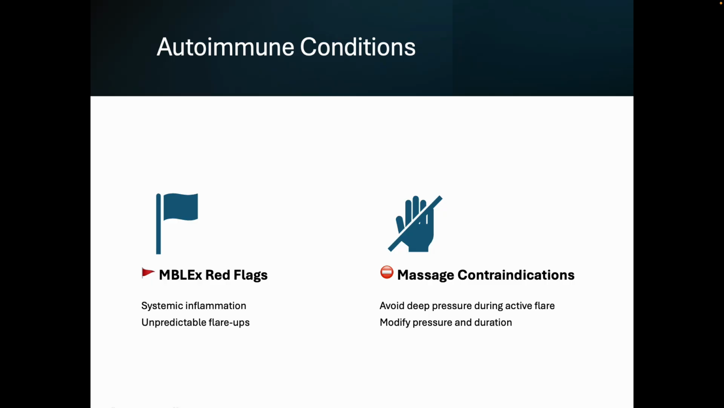All right. Autoimmune condition, red flags. If there is systemic inflammation, red flag. And if there is an unpredictable flare-up, if you're noticing this, do not work on them and refer out. Contraindications would be avoid deep pressure if there is an active flare-up, or maybe avoid that area depending on what's going on, or modify pressure and duration.